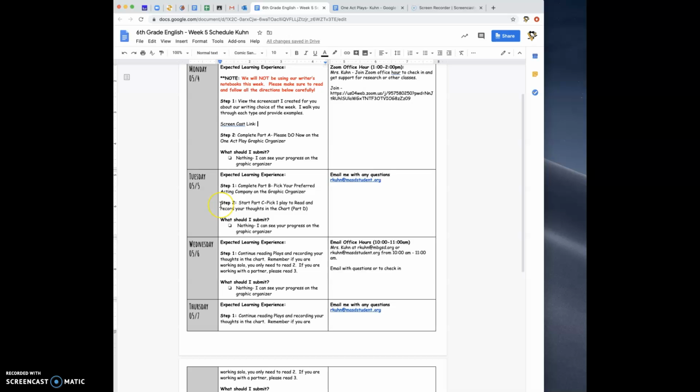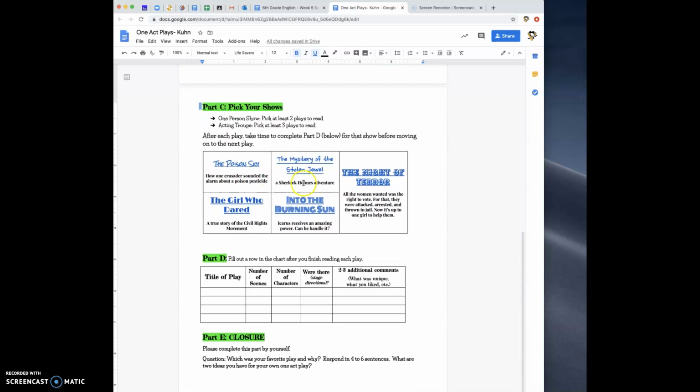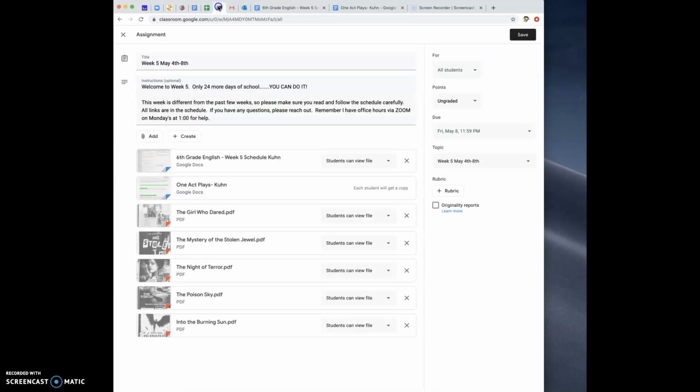And then I want you to start in Part C, which is to read and record your thoughts. When you get down here to Part C, there are 5 one-act plays that you're going to choose from to read. And remember, if you are working by yourself, you're going to pick 2 of those. If you're working as a group, you're going to pick 3 of them. All of these are posted in Google Classroom right here as a PDF. So you just have to find the ones you want to read, click on them, open them,